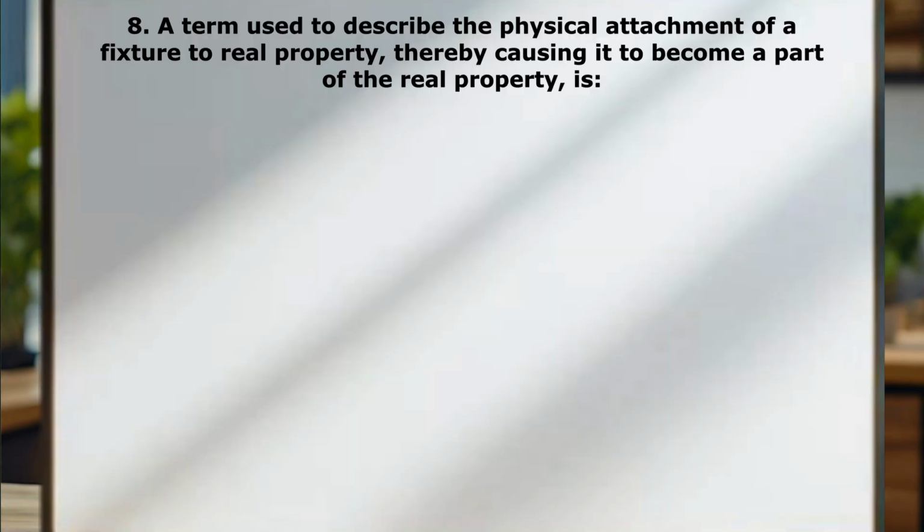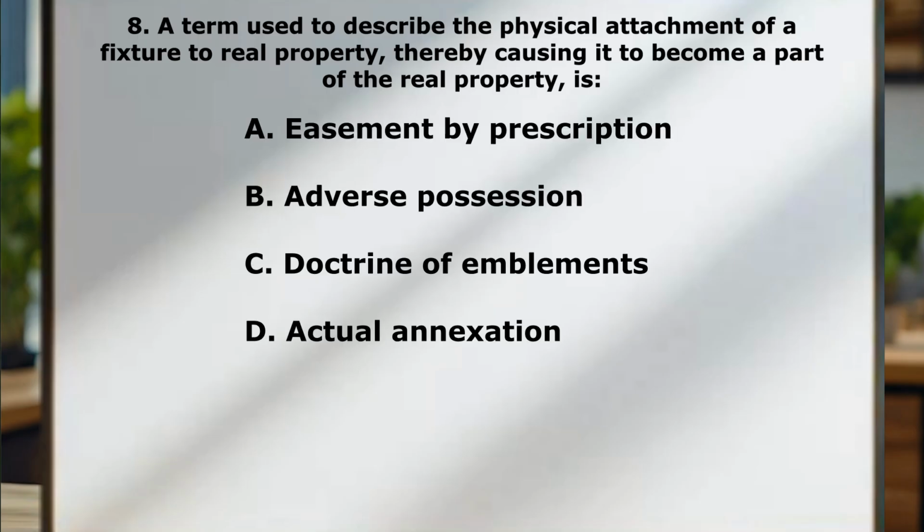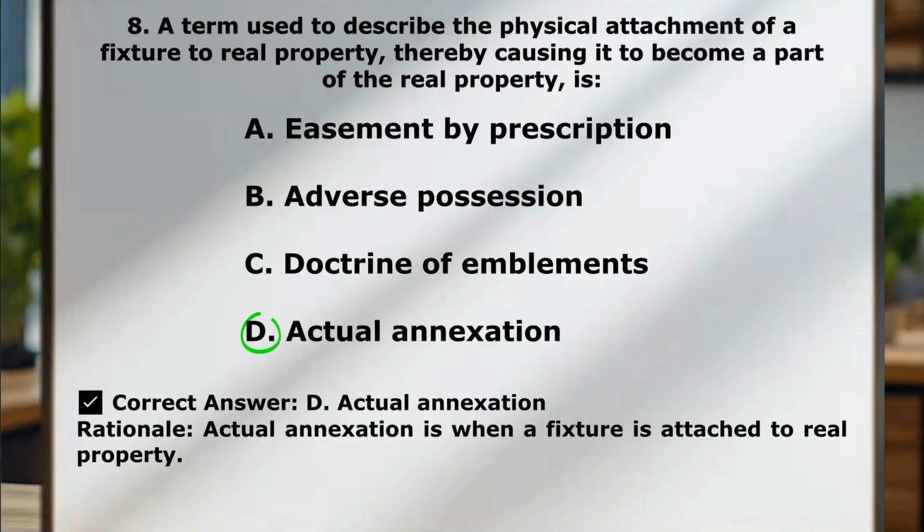Question number 8. A term used to describe the physical attachment of a fixture to real property, thereby causing it to become a part of the real property is A, easement by prescription, B, adverse possession, C, doctrine of emblements, D, actual annexation. So the correct answer here is D, actual annexation. So once again, just know what these words mean. You get easy points on the exam.